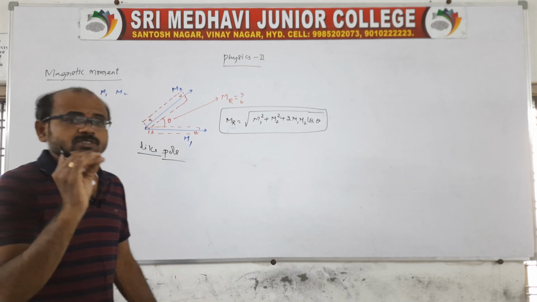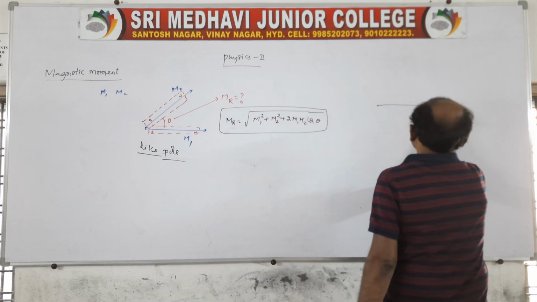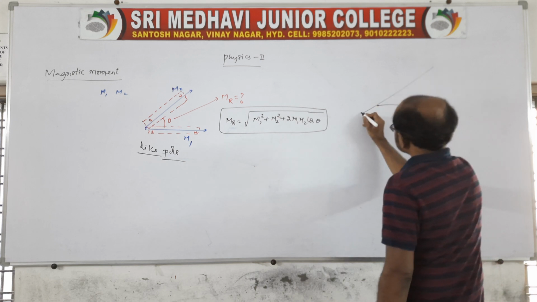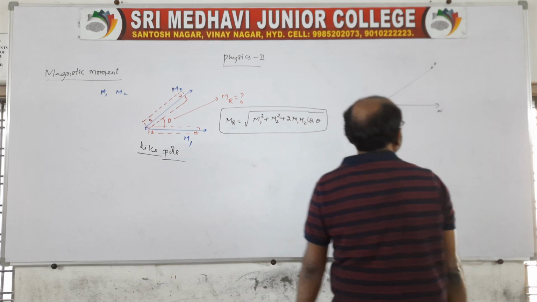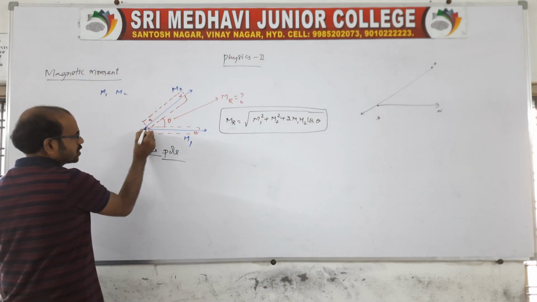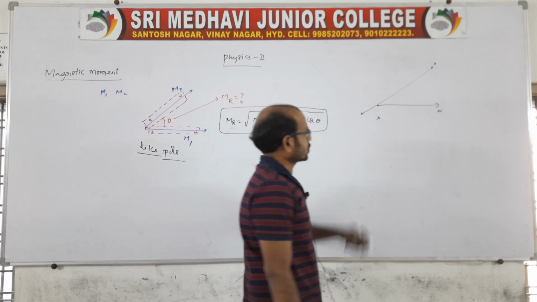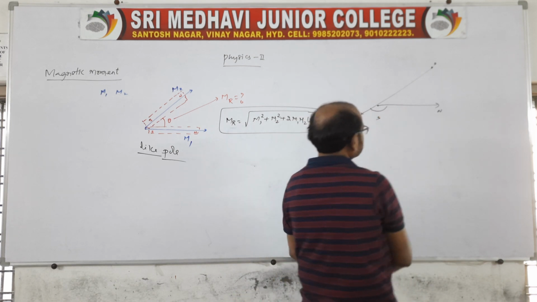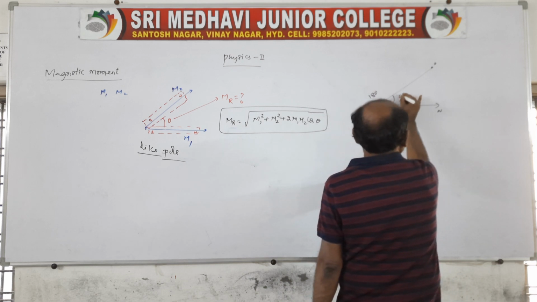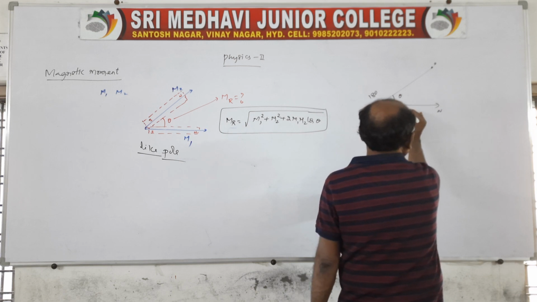Suppose unlike poles are kept in contact, you say it is a north and it is a south. If this is a south, there will be a north kept in contact like this. Of course, if tail and tail or head and head are joined, the angle is interior. If head and tail are joined, we take the exterior angle. It is a straight line, no? A straight line is represented as 180. Call this theta dash, then theta dash will be 180 minus theta.